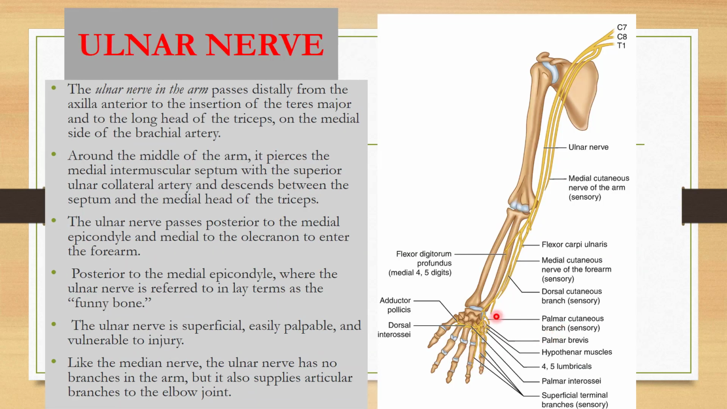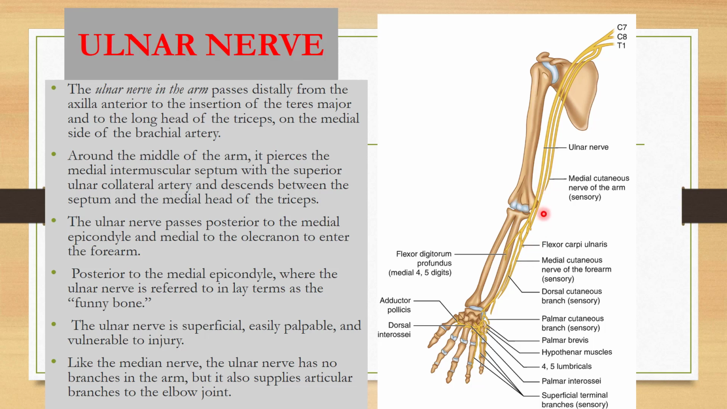Now, the injury to the ulnar nerve. Ulnar nerve in the arm passes distally from the axilla anterior to the insertion of the teres major and to the long head of the triceps on the medial side of the brachial artery. Around the middle of the arm, it pierces the medial intermuscular septum with the superior ulnar collateral artery and descends behind the septum and the medial head of the triceps. The ulnar nerve passes posterior to the medial epicondyle and medial to the olecranon process to enter the forearm.